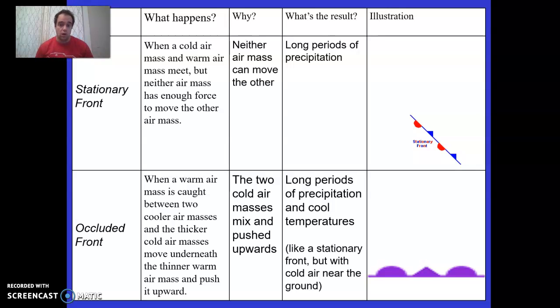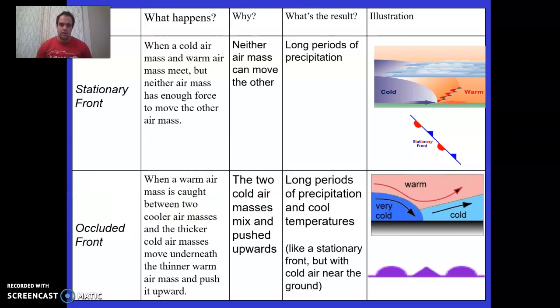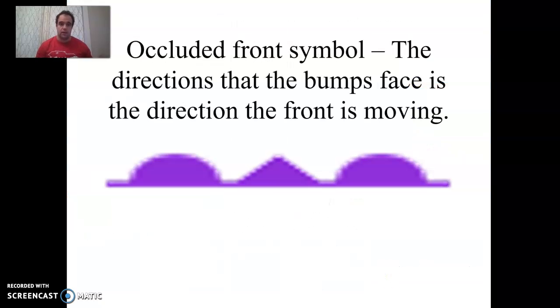This can lead to long periods of precipitation and cool temperatures. It's kind of like a stationary front because the warm air mass up there is not really moving super well. It's going to create clouds and create long-term periods of precipitation, but it's going to be colder on the ground level. So that's a stationary front, what it looks like. That's an occluded front, and what that looks like.